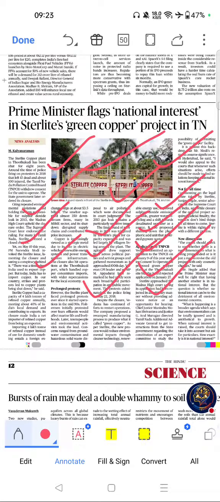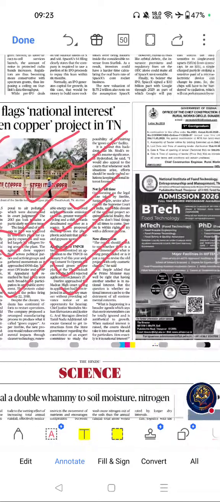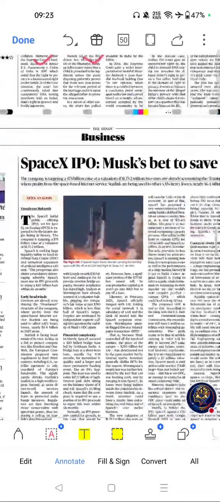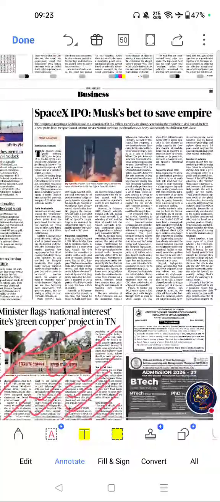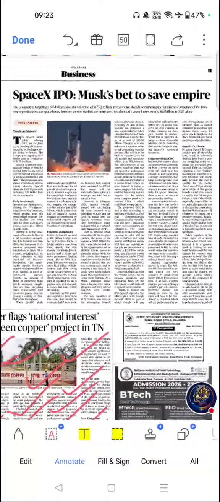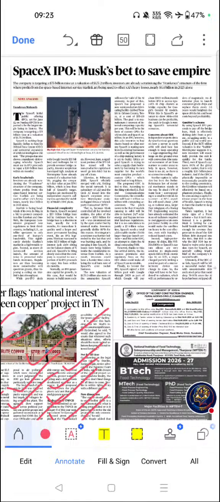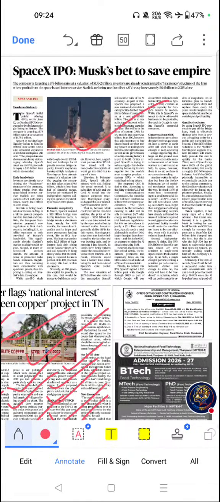Next important article from this page was this one. SpaceX IPO. Musk bets to save empire.